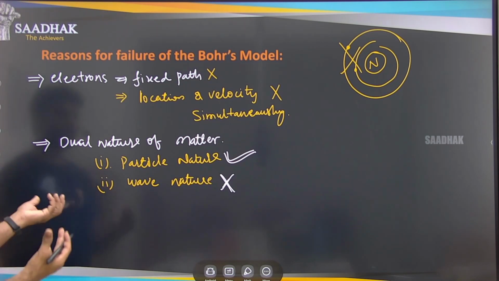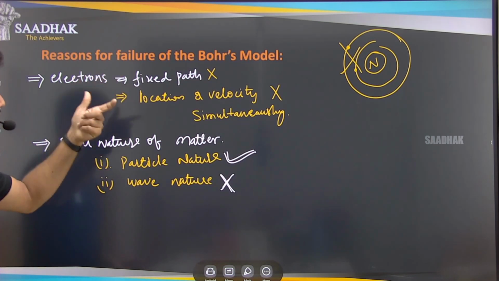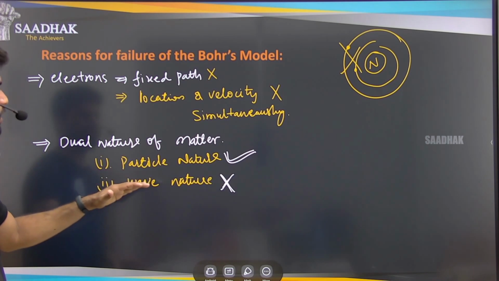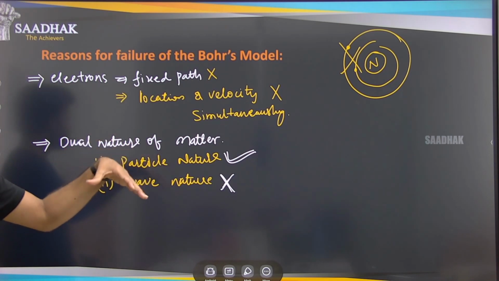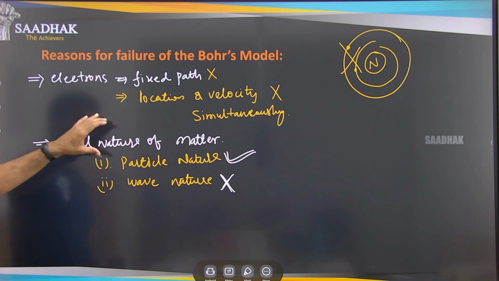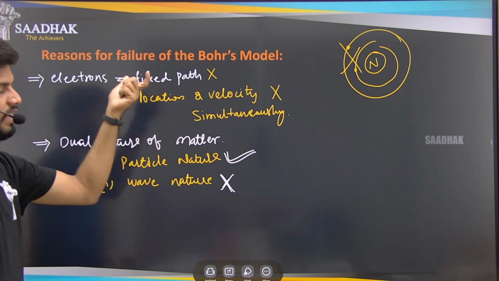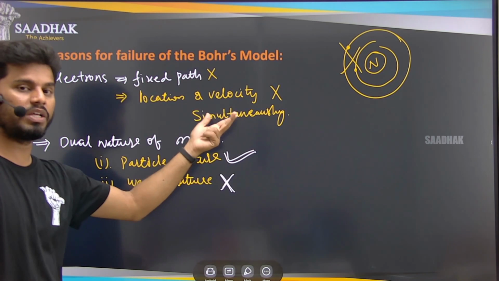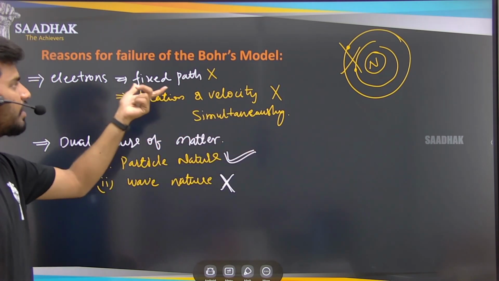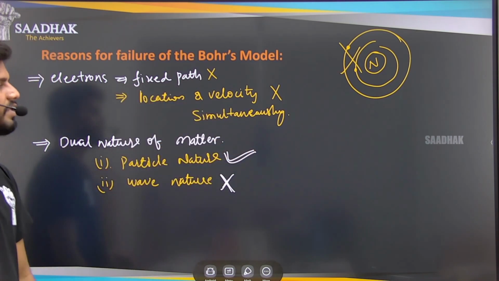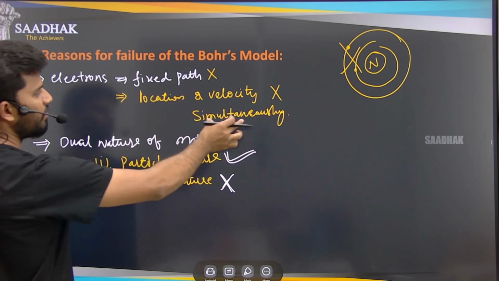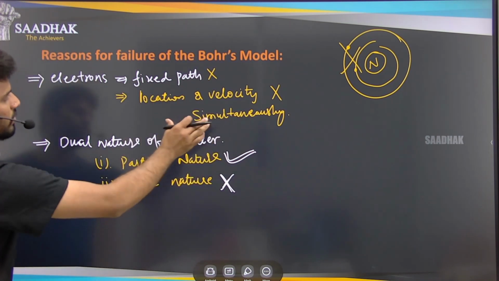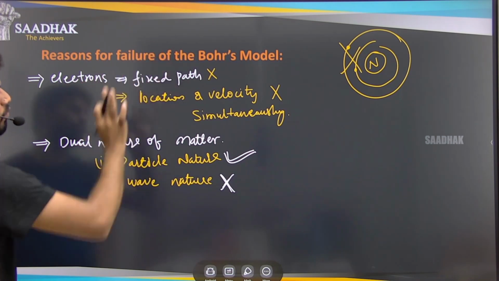So because of these failures, two major failures that we can talk about here, and other failures that we have also seen, like the spectral lines and everything. The two major scientific developments that we have seen are the dual nature of matter as well as the fixed path, that is nothing but the uncertainty principle. The location and the velocity cannot be found simultaneously, which was not possible by Bohr's model.